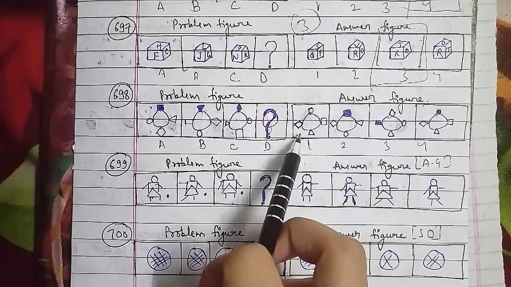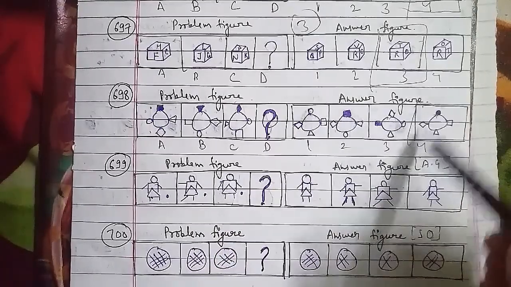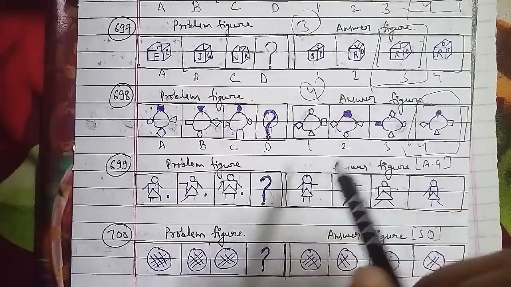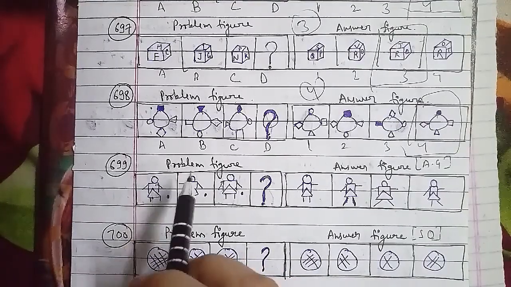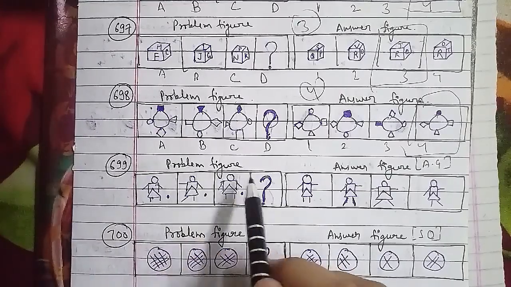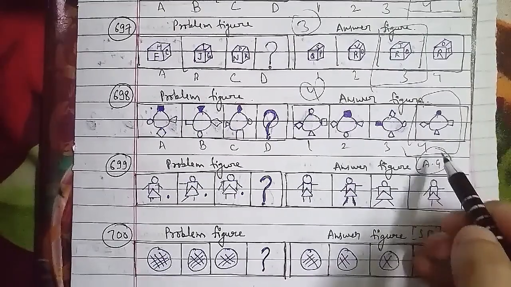Let's go ahead with the next one, which is your 700th question. So we have reached nearly 700 questions here. In the same way, we have the problem figures and the answer figures here, and we have to continue with them. These are also important questions, and you have to practice all of them.